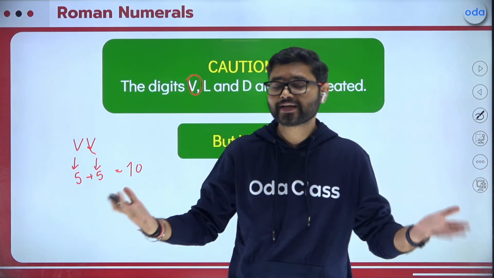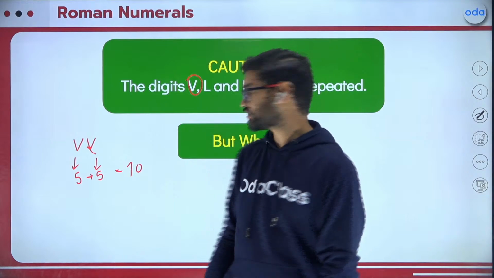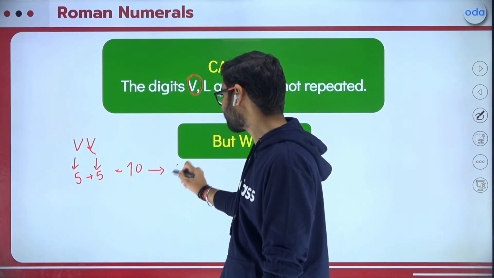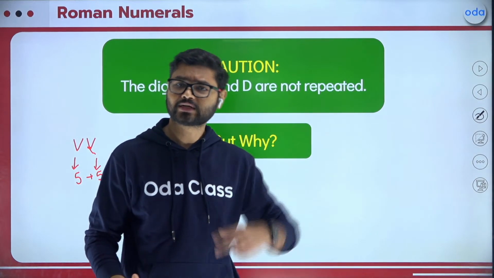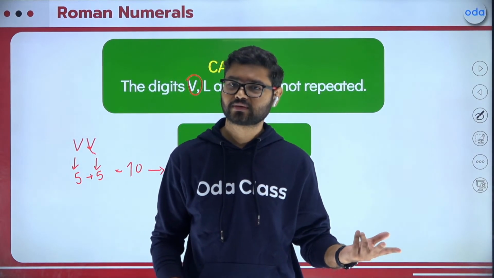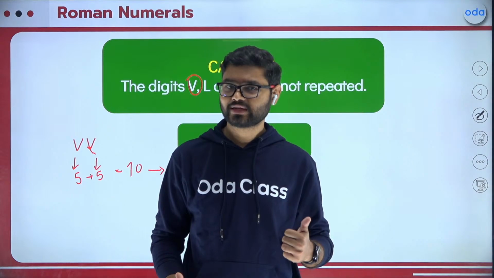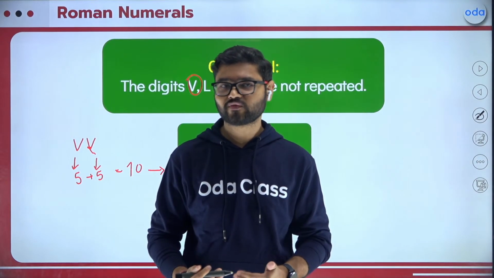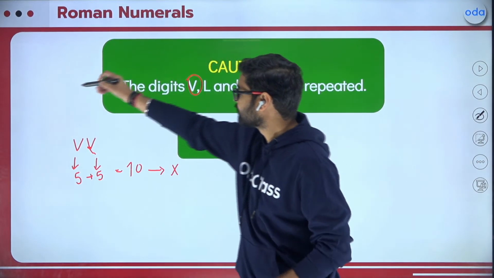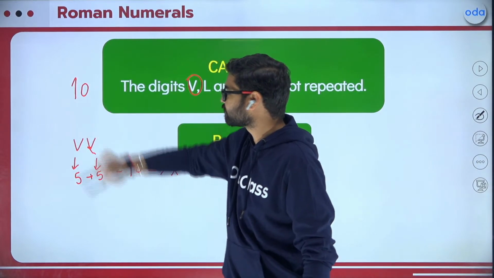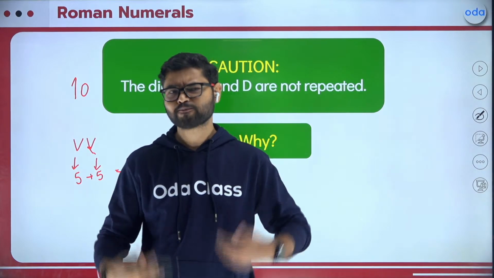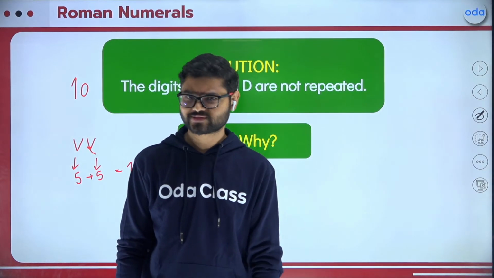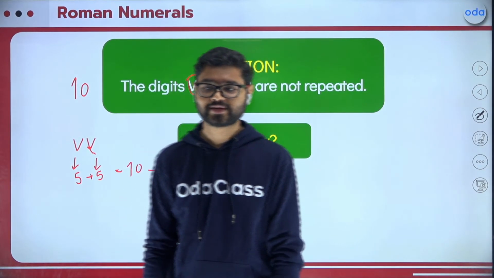But we already have a symbol for 10, which is X. Why will I need 2 different symbols for that? Are you getting my point? In the Indian system also, when we have to represent number 10, this is the only way to write it. There is no other way. Then why for Romans do we have more than one way? Makes no sense, right? That is the reason why we don't repeat it.